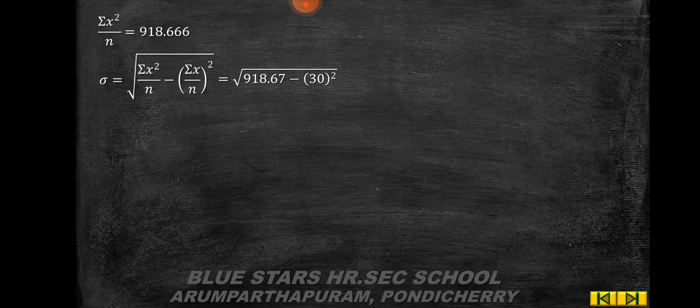So, standard deviation sigma is equal to root of 918.67 minus 30 the whole square, which is equal to root of 918.67 minus 900, which is equal to root of 18.67. So, sigma is equal to 4.32. Now, we know x bar value and sigma value. Then, you have to find the coefficient of variation.